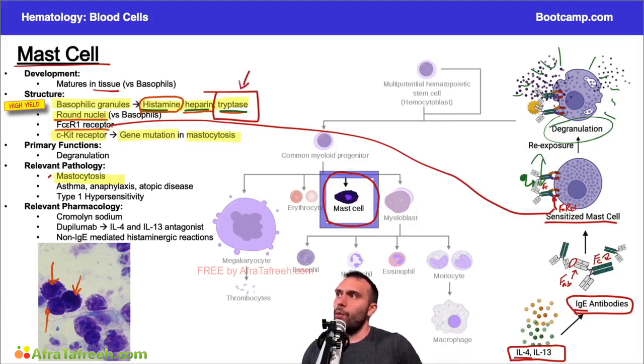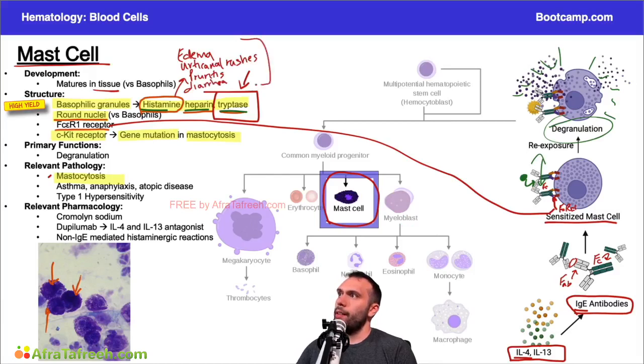And if you're thinking about, well, what kind of symptoms would I experience? Well, if you had mastocytosis, you'd have a lot of histamine being released. And we already kind of talked about the effects of this histamine, right? You might see things like potentially edema, right? These patients might have urticarial rashes, pruritus. They can also have diarrhea, right? And the big thing that you're really worried about is hypotension, right?